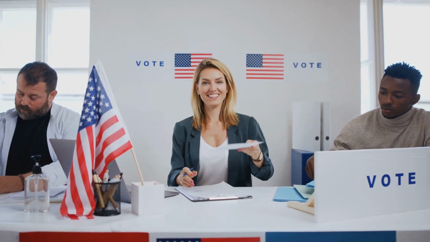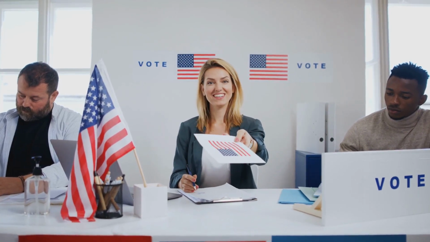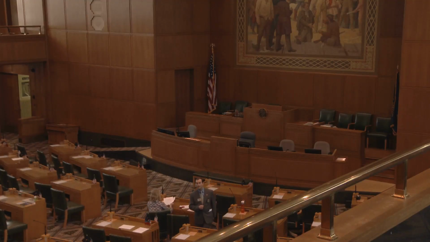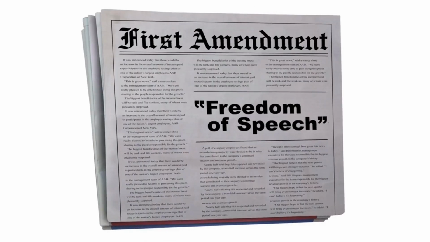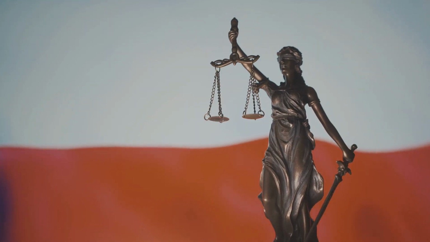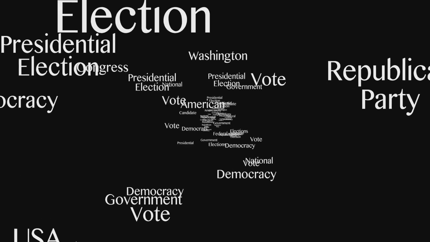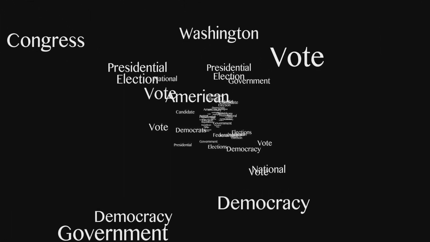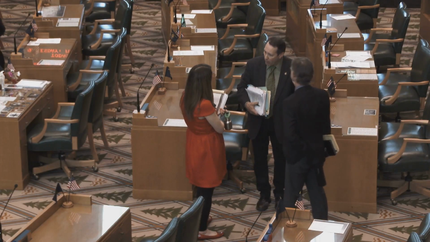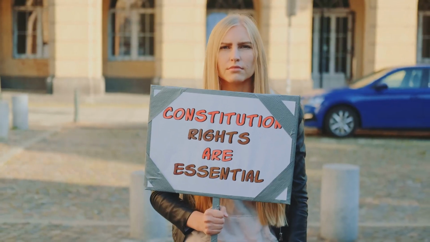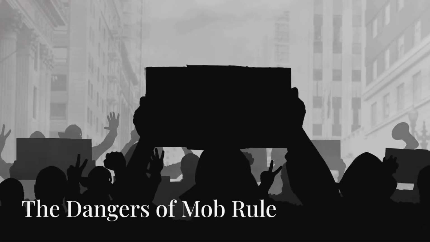In a constitutional republic, the power of the majority is limited. The government operates according to a constitution. This constitution protects individual rights. It ensures that the majority cannot take away these rights. A constitutional republic has representatives. These representatives make decisions on behalf of the people. They are bound by the Constitution.